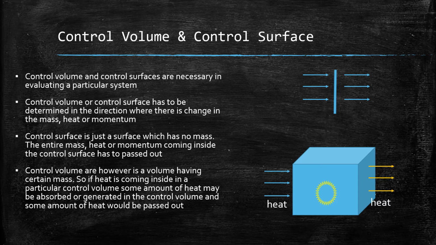Suppose fluid is flowing through a pipe. Now we have assumed that there is no change in velocity with respect to the length of the pipe. We are considering the change in velocity inside the pipe. So radially, the velocity will change, right?